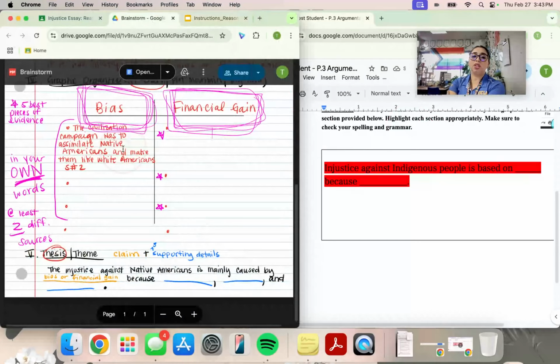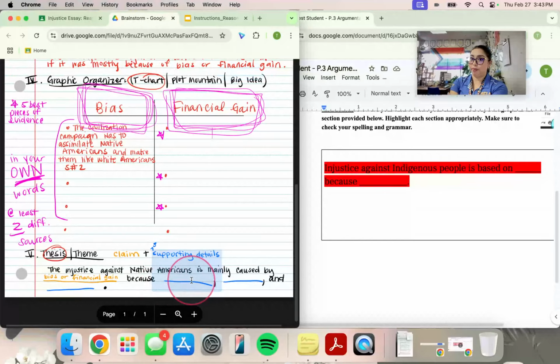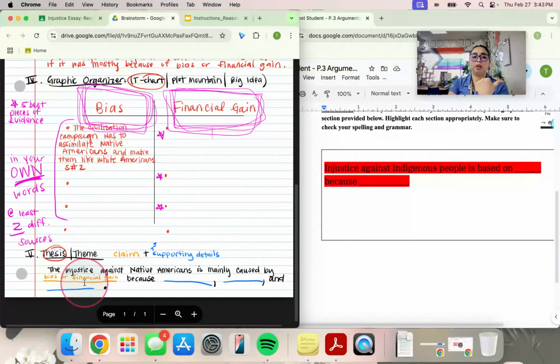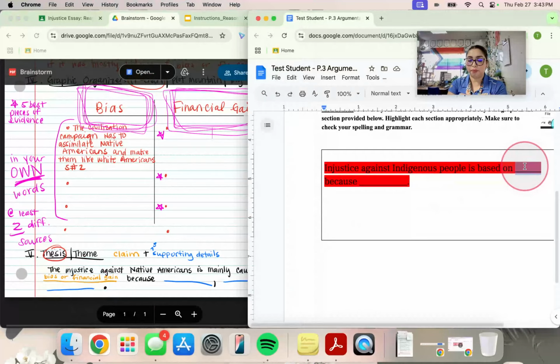So this you should be taking straight from your brainstorm. So for our last paragraph, we did this reason. Okay? For this paragraph, we're doing our second reason. So the claim should still be the same. If you said bias in your introduction and you said bias in your last paragraph, you should have bias again today for this one. If you've been arguing financial gain, you're still arguing the same thing. So go ahead and put bias or financial gain, whatever it is for you.